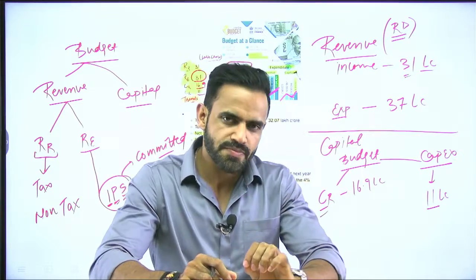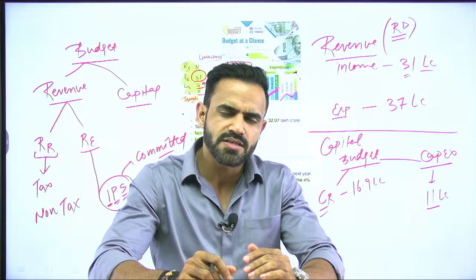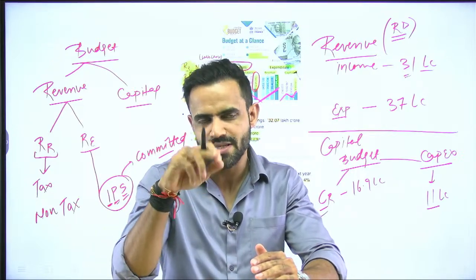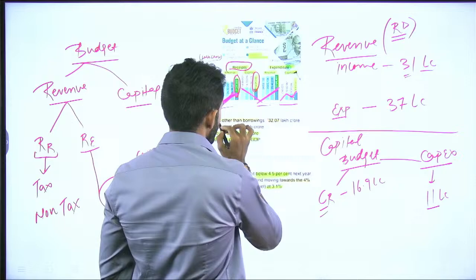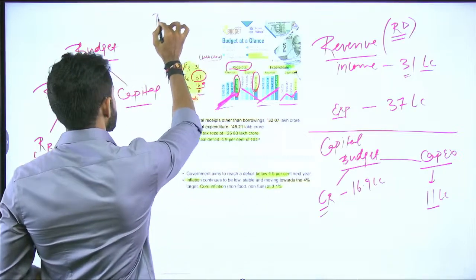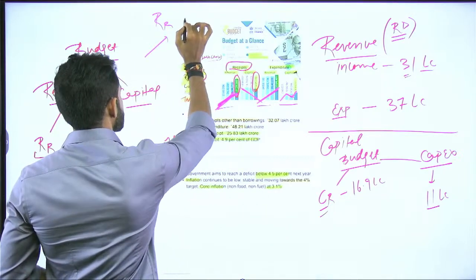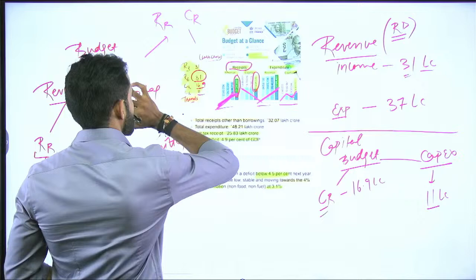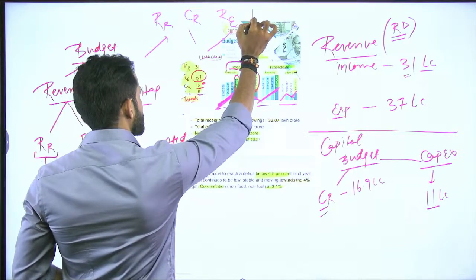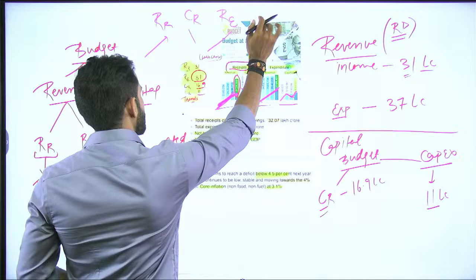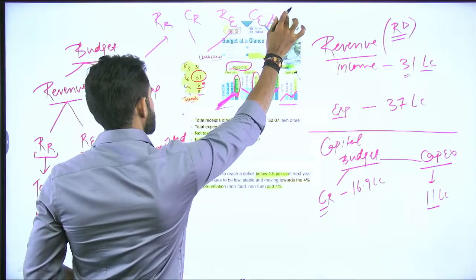In case of capital expenditure, the trend is not so straight. That means there is a zigzag pattern. So you need to remember this pattern. Revenue receipt, upwards. Capital receipt, downwards. Revenue expenditure, upwards. Capital expenditure, zigzag.